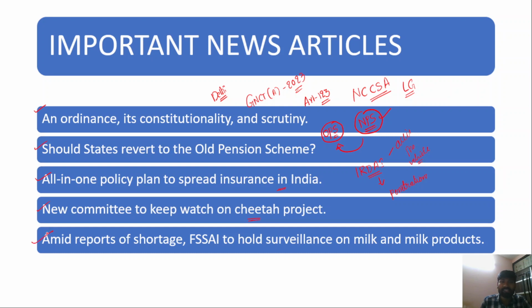And the next article is: amid reports of shortage, Food Safety and Standards Authority of India to hold surveillance on milk and milk products. So this is with respect to the overall decline in milk productivity, and the decline in milk productivity is coupled with adulteration of milk. Therefore, the Food Safety and Standards Authority of India will intervene and prevent attempts to adulterate milk. Now, in this backdrop, we will also discuss the lumpy skin disease. What is this disease and how has it been affecting the cattle and overall milk production?